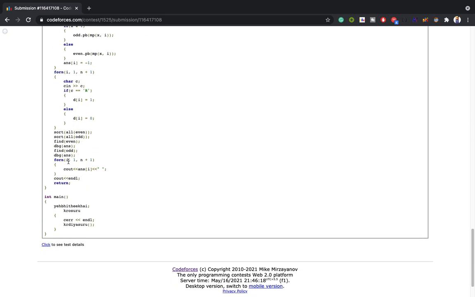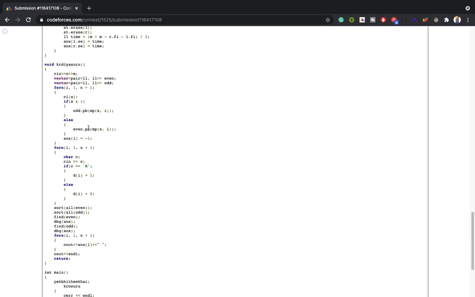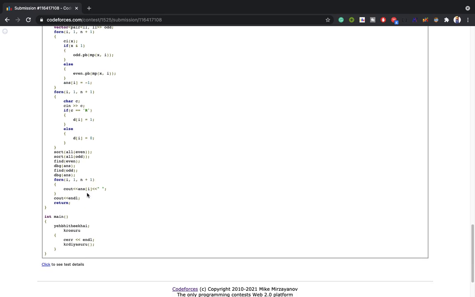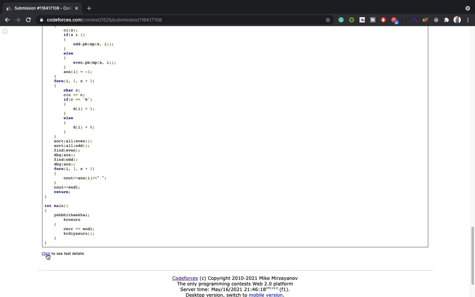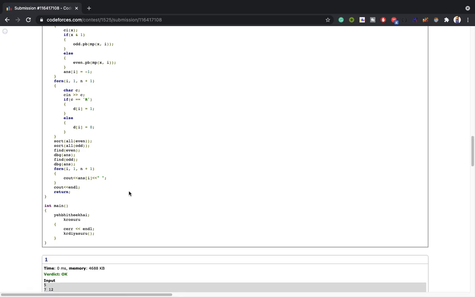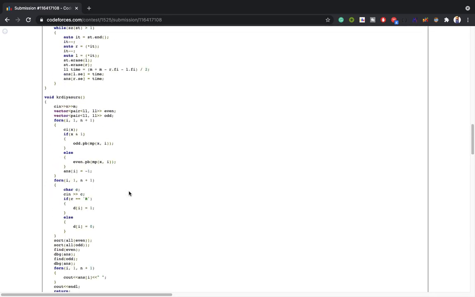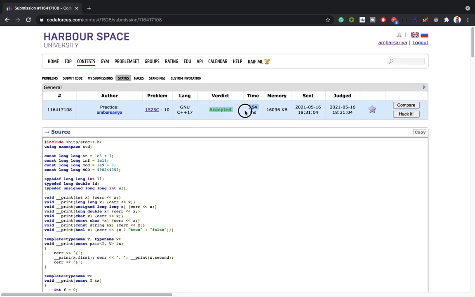So here at last I will print the answer vector from 1 to n, and initially it is -1. If anyone gets uncollided, it stays at the initial -1. So we do not have to catch them at the last. So here I will get the answer printed. So yes, this was my implementation, and yes, it got accepted here.